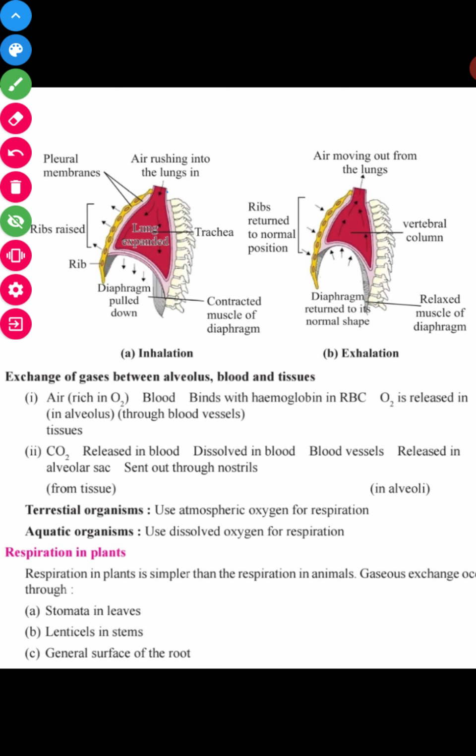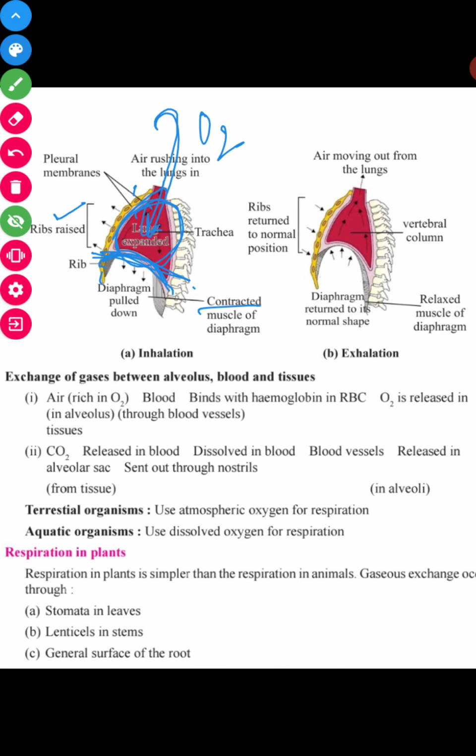Because the external intercostal muscles contracted, the diaphragm contracted, the ribs rose, so the lungs expanded, and air rushes into the lungs, O2 rushes into the lungs.